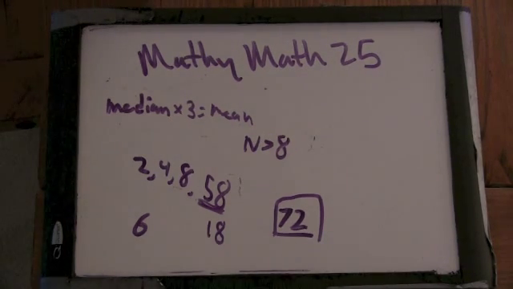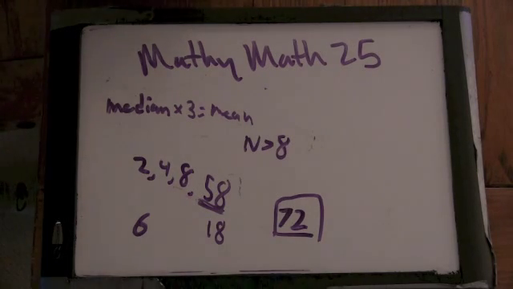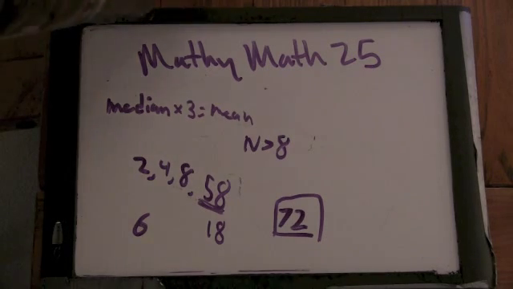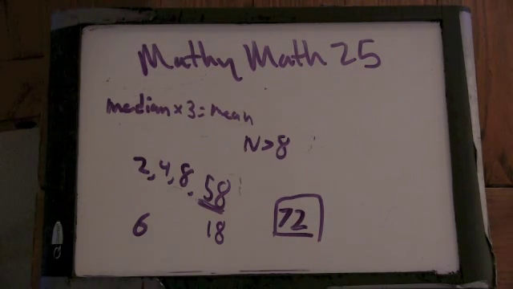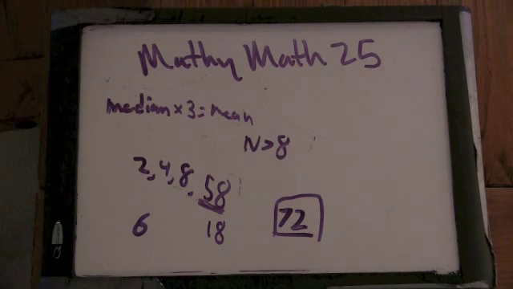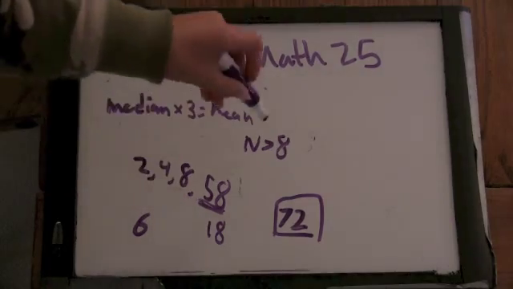Now, reflecting on your solution, what are some things you could have done differently? Because this is a math contest, you're trying to find the answer quickly. How could you have gone quickly to that? You could have seen that the sum is going to be pretty big, and that means n has to be pretty big since the rest of the numbers are all pretty small. So you could have just jumped to here.